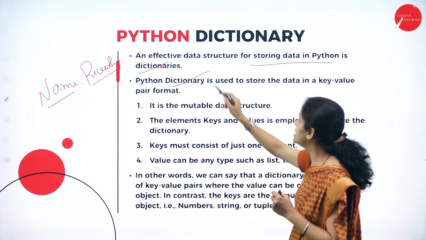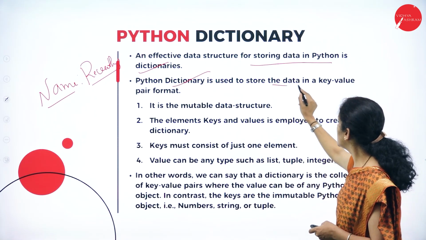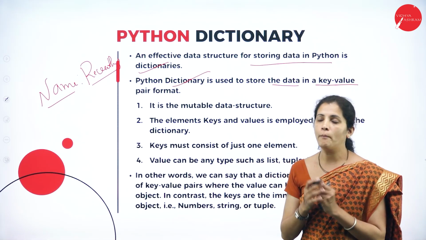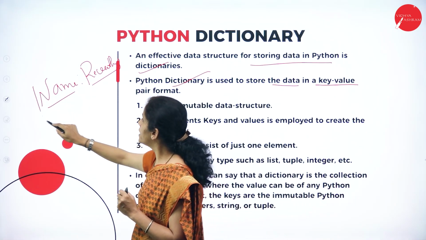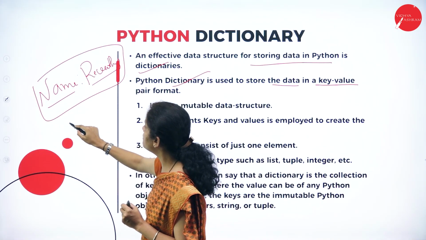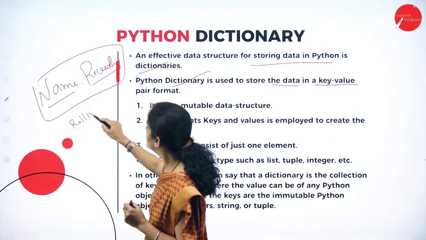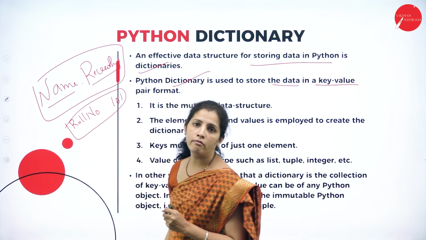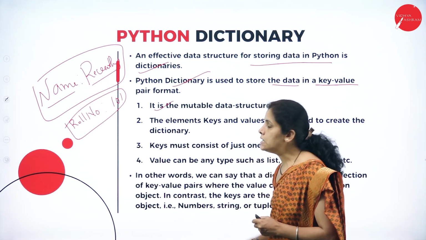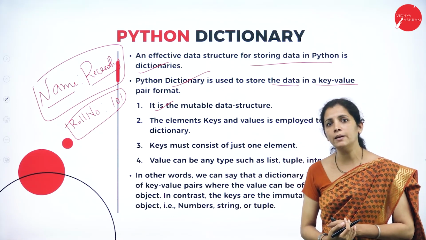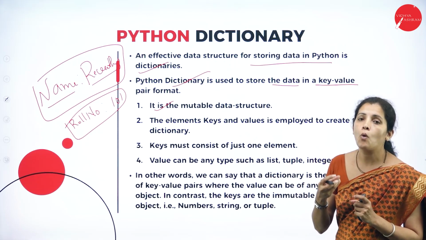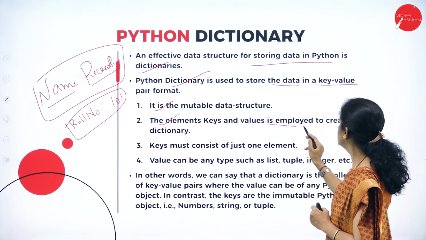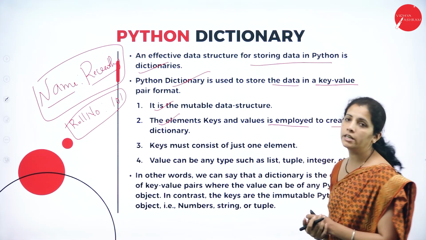Python dictionary is used to store the data in a key value pair format. So this is key value pair format. For example, roll number, 101. So this is a pair of values. It is mutable. So what is mutable? The elements are modifiable. Keys and values are employed to create the dictionary.